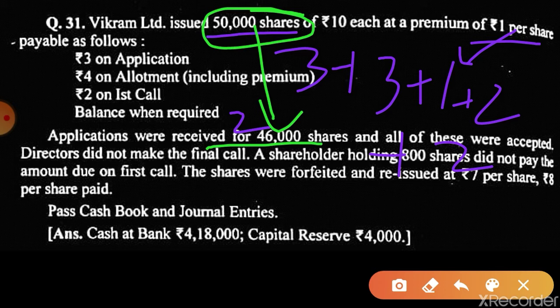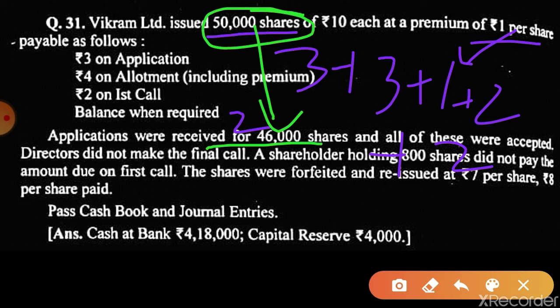Though under subscription is asked very rarely, it is still a concept, so we have to understand. And see, it is more than 90% of the shares issued. 90% would be 45,000 and these are 46,000.